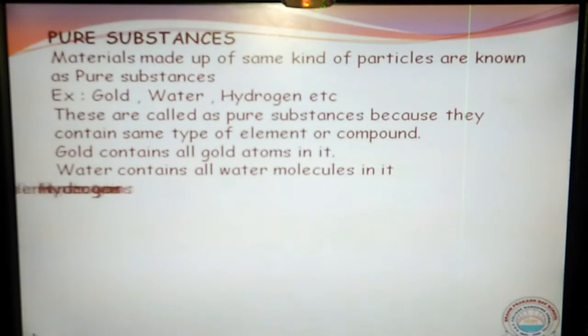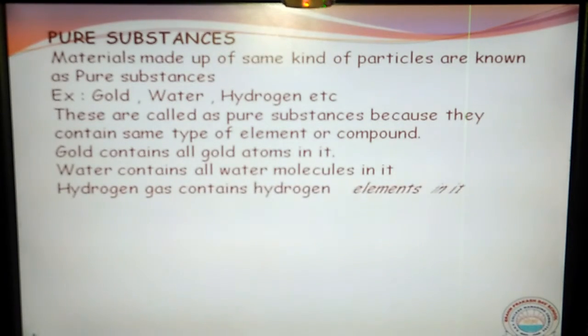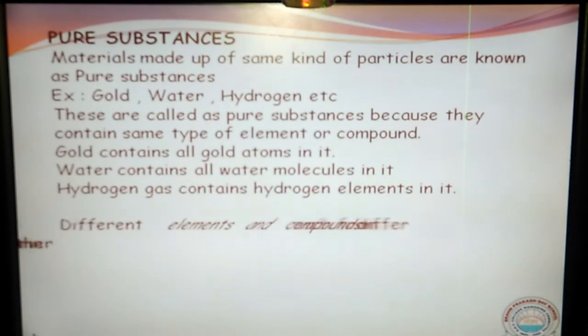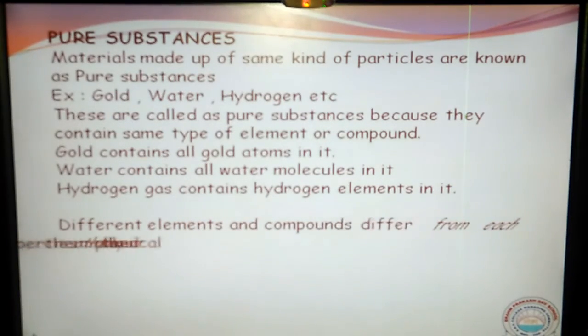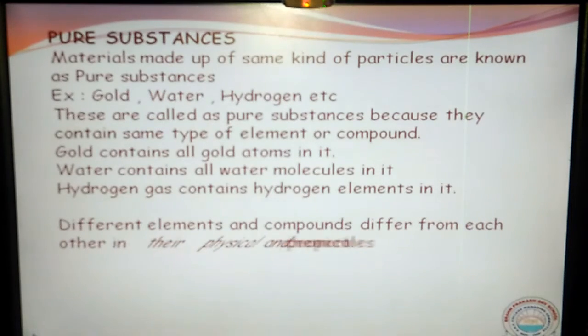Like that, different types of elements and different types of compounds will possess their own properties. Based on the properties they have, we use them for different purposes. So this is about pure substances.